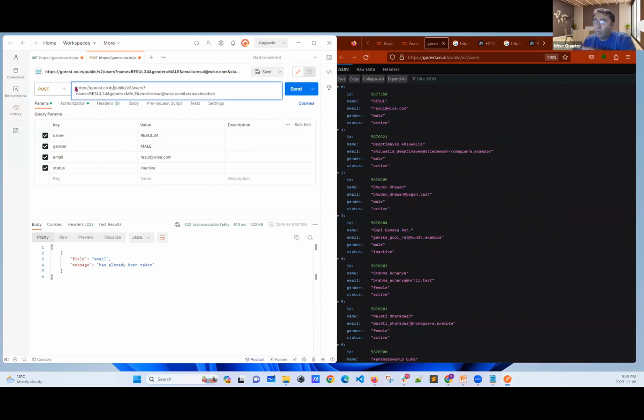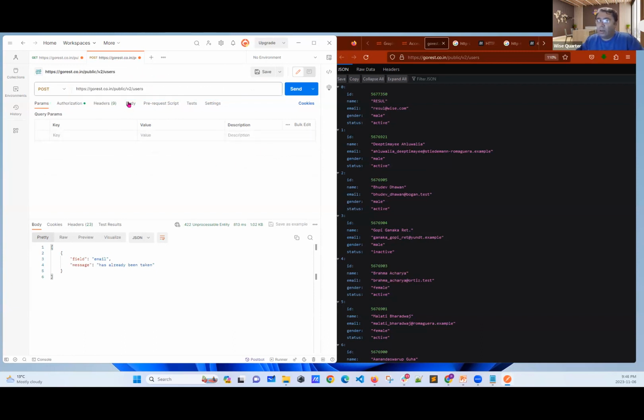Now, what we learned, we can create a record with parameters. Can we create with the body part? Let's try. Body. I have to select form data. Name, the first thing, and email, the second thing. Order is not important, my friends, by the way. Status. And then I have gender. Let's go with male. Status is active.